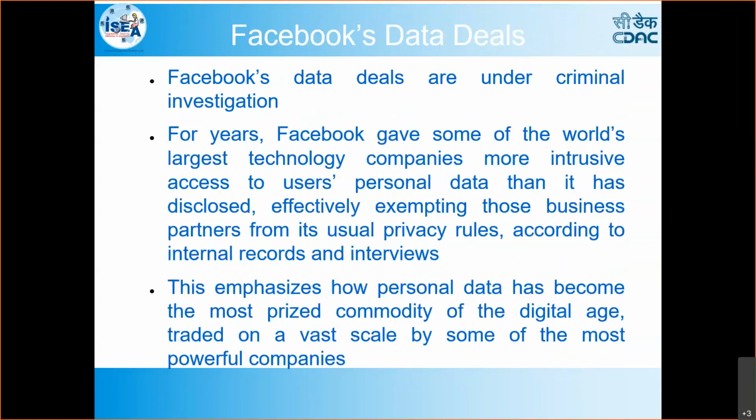And very well known, we know about the Facebook data leaks, especially at the time of the US elections. Even today, when people are using Facebook, sometimes it will ask what is your opinion. Sometimes it will ask for personal details about some product, give a survey, provide your details and get a scratch card or a cashback. So many things they will offer.